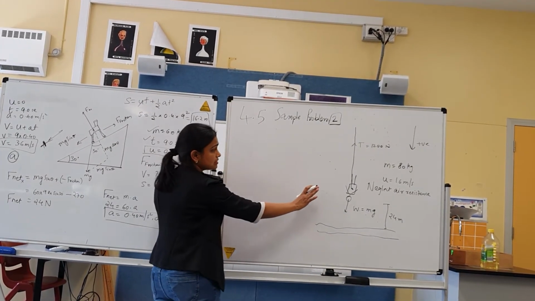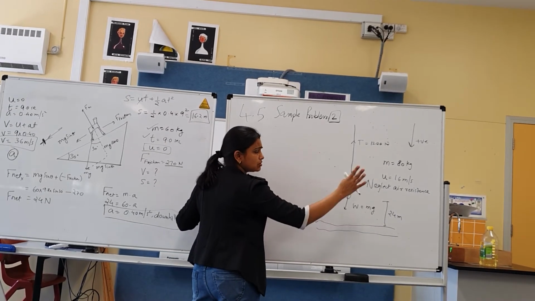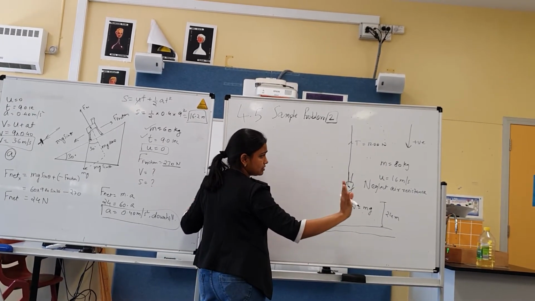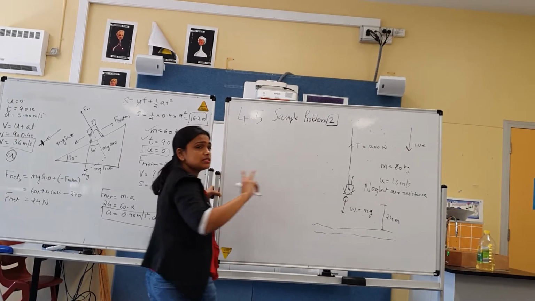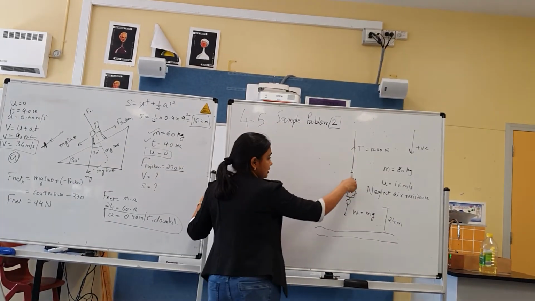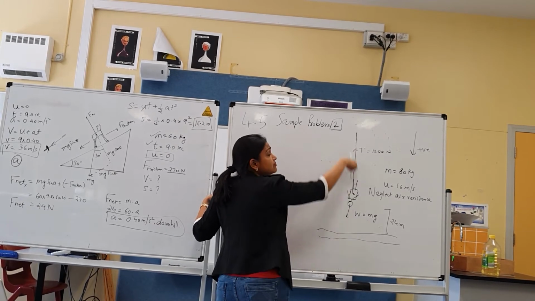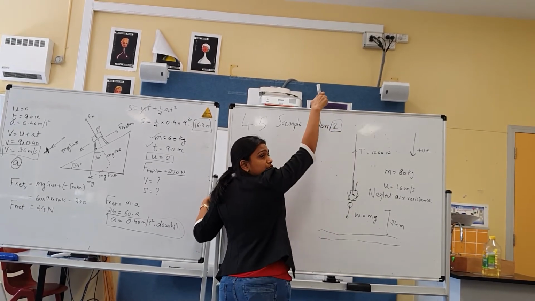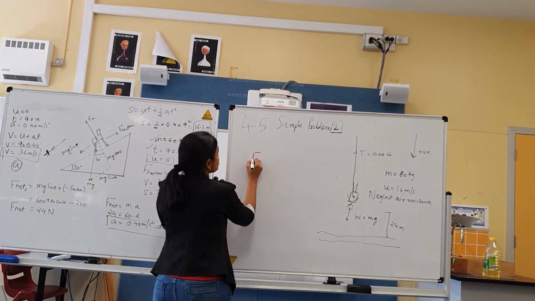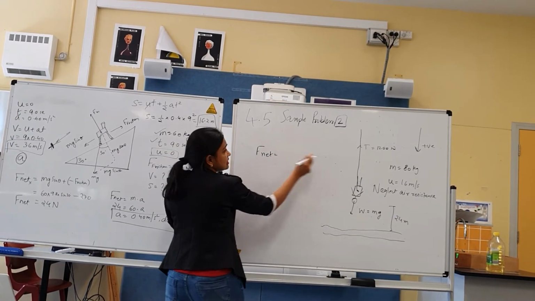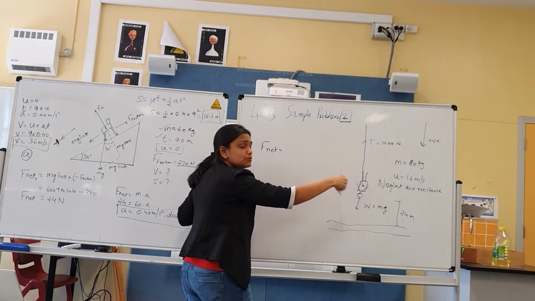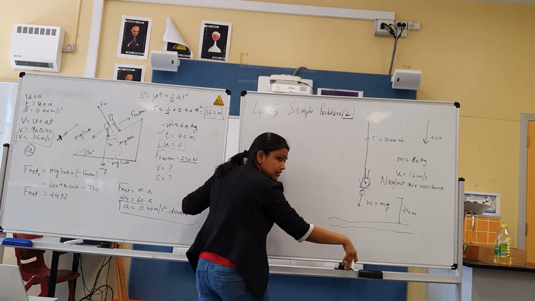Okay, so I have drawn the diagram. There is no horizontal movement, so I am not worrying about the horizontal. There are two forces acting right now on the bungee jumper. One is the weight towards the earth and one is the tension going from the string. Okay, so what will be my F net? I have taken downwards as positive because she is going down.